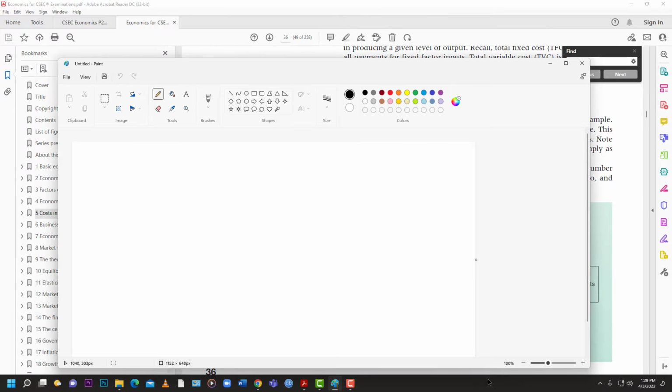All right, so old school Paint. Let's just draw the axes. Then we have the next one here. And you have to be with me on using the pencil tool here.